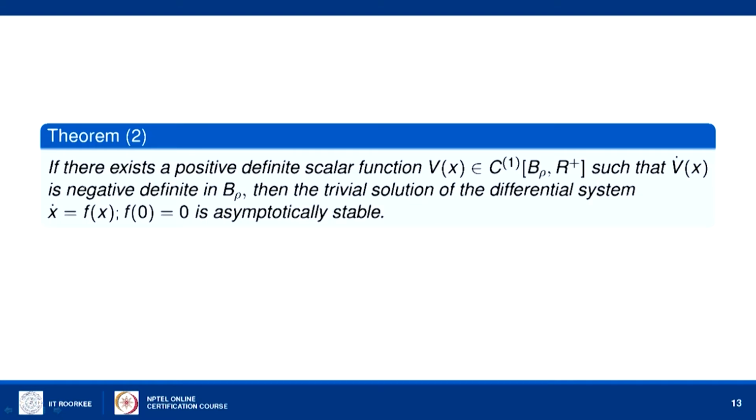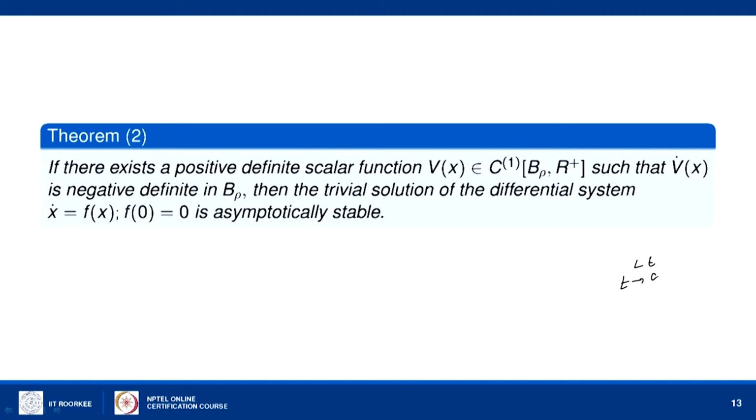So, now the second theorem is, if there exists a positive definite function V such that the derivative V dot of x is negative definite in the ball of radius rho, then the trivial solution x equal to 0 of the equation x dot equal to f(x) is asymptotically stable. So, stability means that the solution always lies within a bounded region. Asymptotic stability means the limit as t tends to infinity of that solution should converge to the equilibrium point 0.